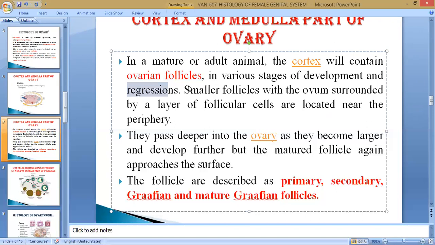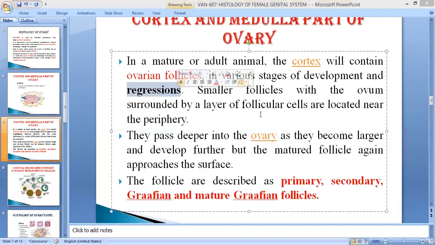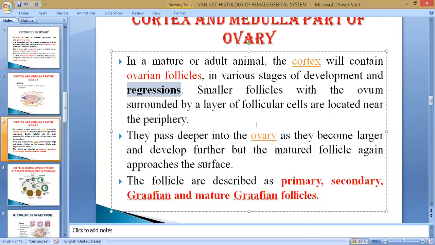A smaller follicle with the ovum surrounded by a layer of follicular cells is located near the periphery, and according to the presence of layers, they are categorized as primordial, primary, secondary, and tertiary. They pass deeper into the ovary as they become larger and develop further, but the mature follicles again approach the surface and come out. These follicles are primary, secondary, Graafian, and mature follicles.